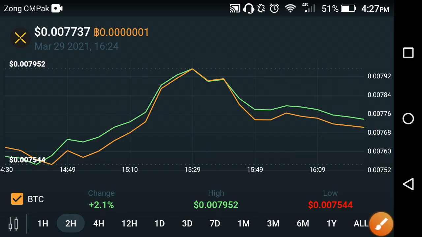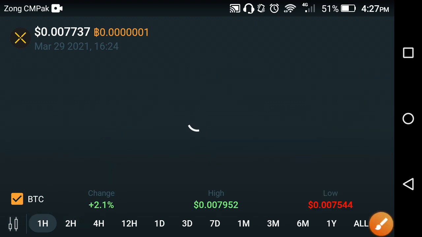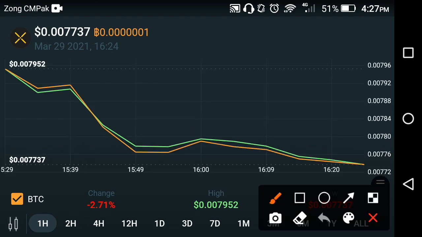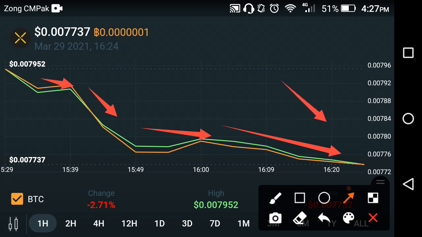Now let's see what change occurred in the last 1 hour of Pundi X. Let's see the last hour result of Pundi X. Oh my god, as I told you, Pundi X is now currently falling down. As you can see here, if you look at the graph of Pundi X, it tells us clearly that it's time of dumping of Pundi X. As you can see here, very badly, very fast it falls down. As you can see, gradually it falls down hour by hour. Now the falling of Pundi X is continuous, because the falling of Pundi X starts from this period.